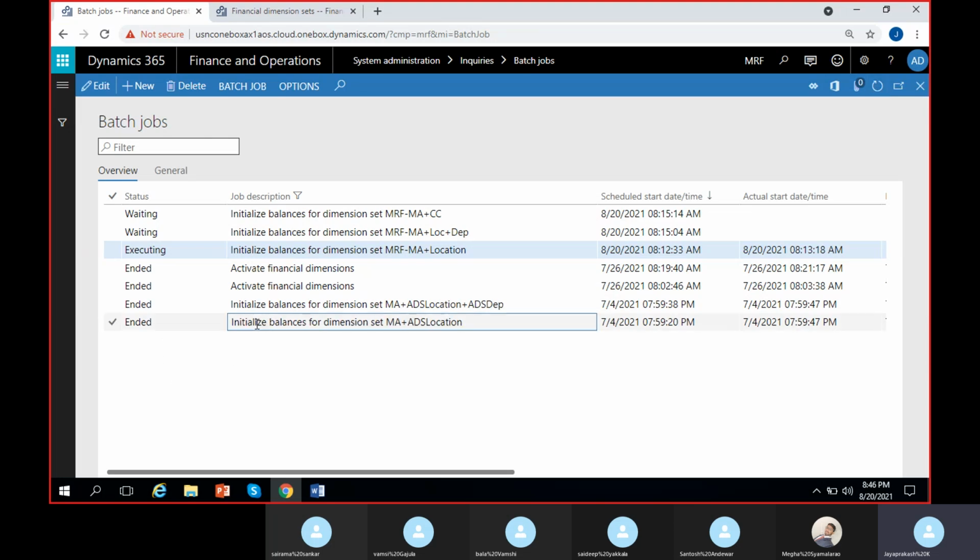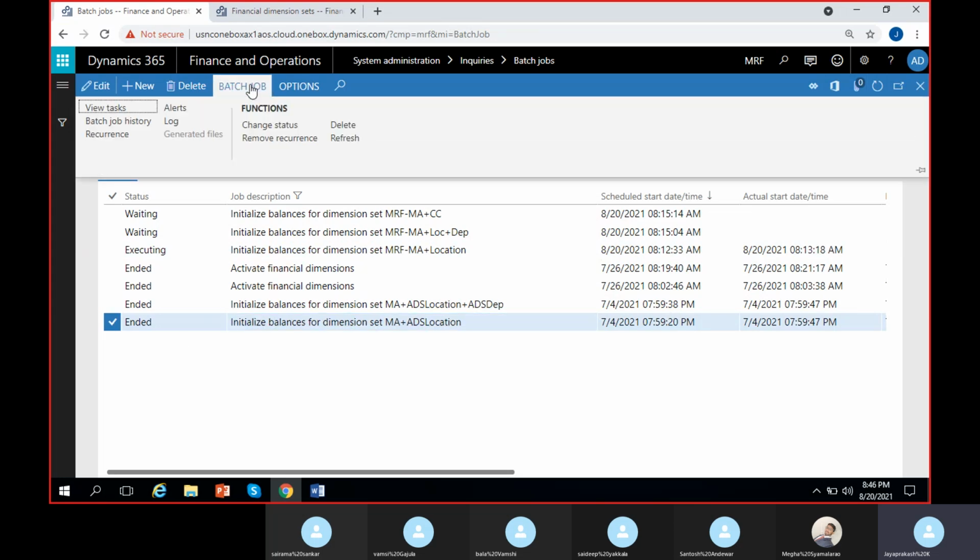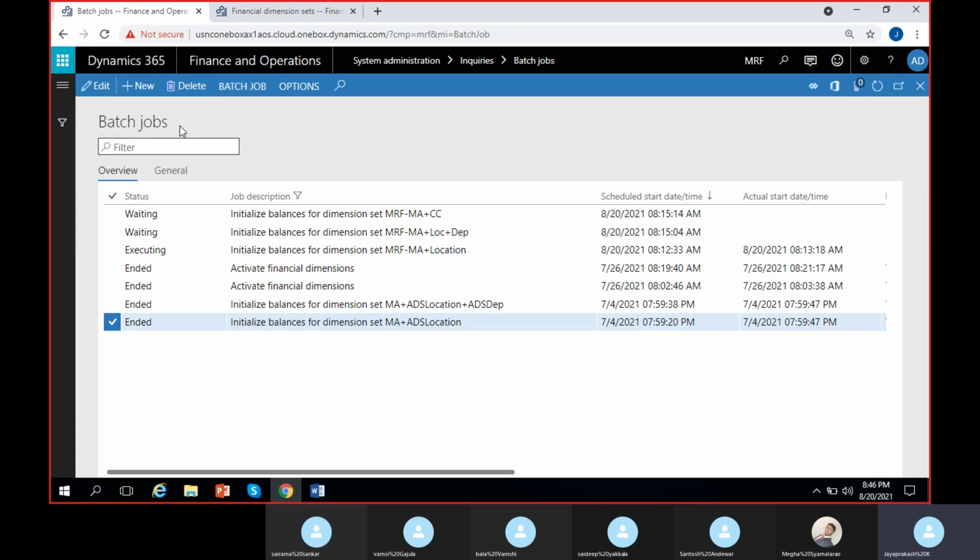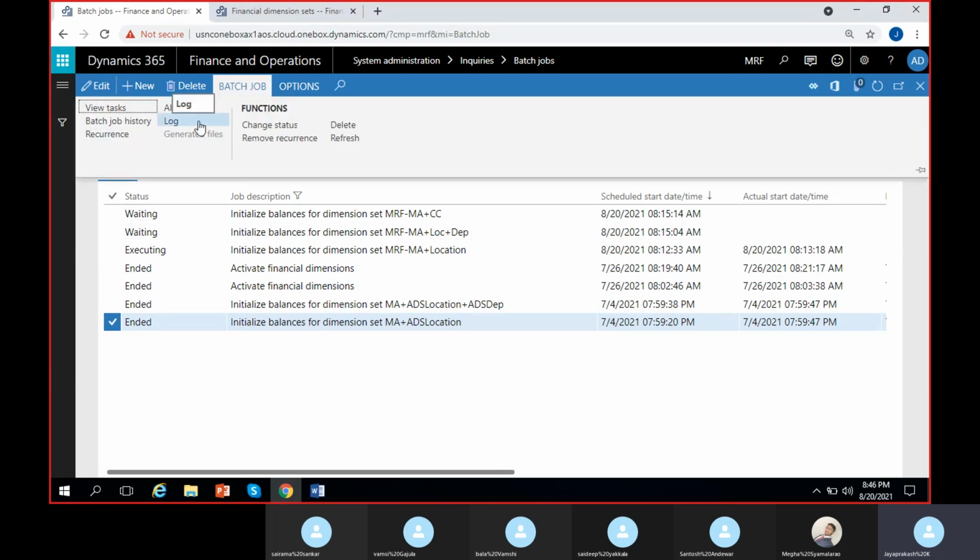If you want to find that error, you can just click on the batch job that ended with error. Click on batch job here and you can click on log. The log shows the error message if there is any. For this, there is no error message, so it's not showing. Generally, if it stops with an error, you can check the batch job and log here, and you can select the batch job history. And if there is any recurrence, you can select when it is going to reoccur again, and you can also remove the recurrences.